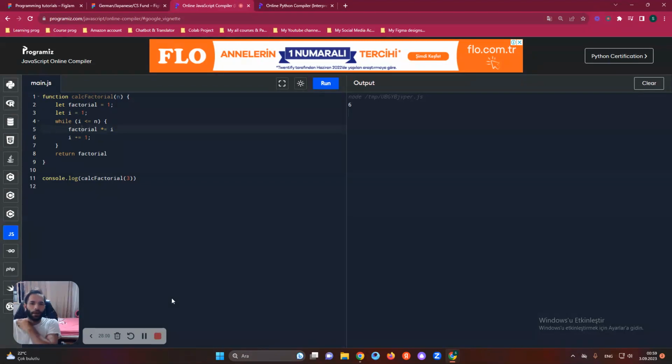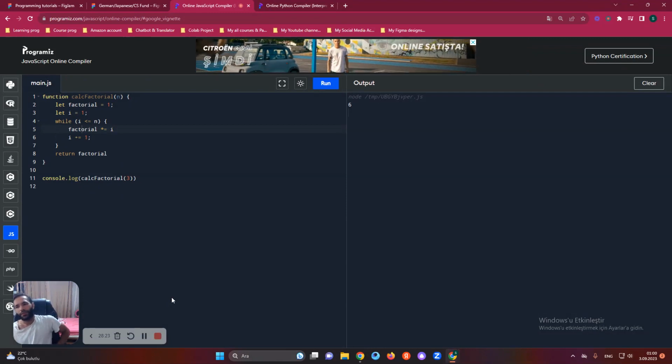Let's say I is 1 and factorial is 1. 1 times 1 is 1, right? And we have the number there, so we put there 3. So we're saying if I is less than number, in this case, it will make it repeat 3 times. So just think about it. 1 times 1, I will be 1.